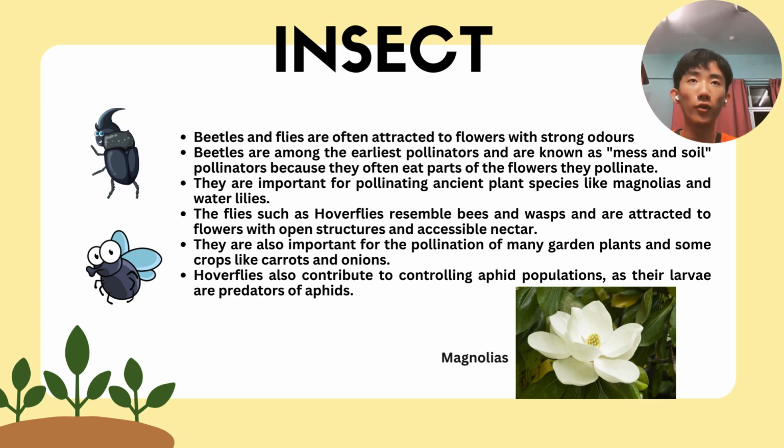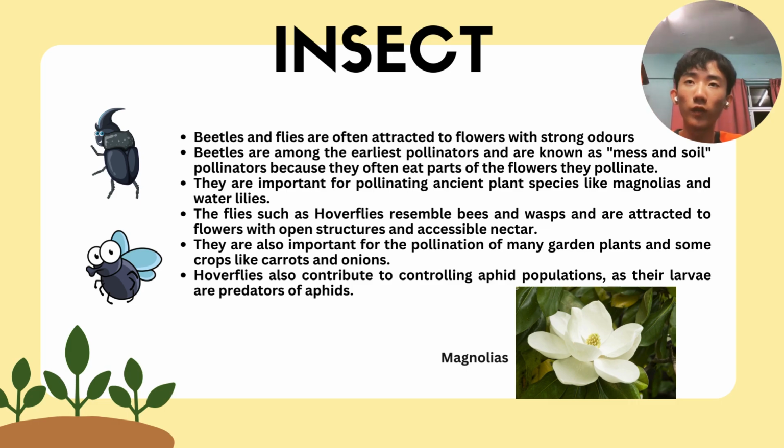Under the category of insects, we have beetles and flies also. They are often attracted to flowers with strong odors. The beetles are among the earliest pollinators and are known as mess and soil pollinators because they often eat the parts of the flower they pollinate and defecate on the flower too. They are important for pollinating ancient plant species such as magnolias and water lilies. The picture below shows an example of magnolias.